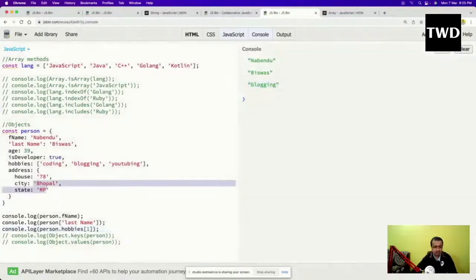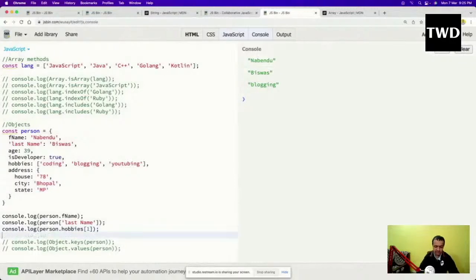Now how should I access this Bhopal? Because this is again an object, let us do that. Console.log of person dot address, and so I can use the dot notation. So city I will use like this. The city of Bhopal is being shown.